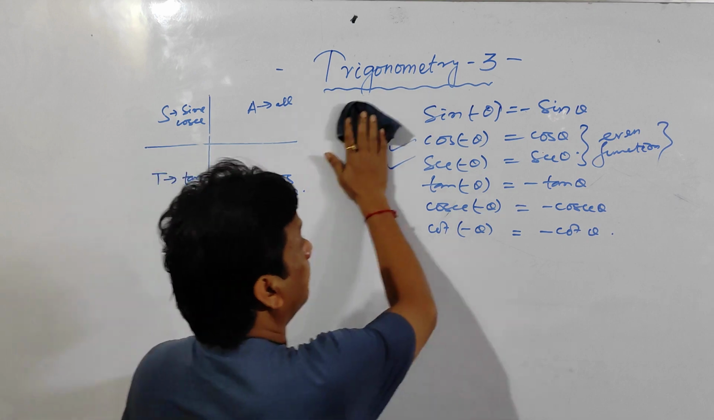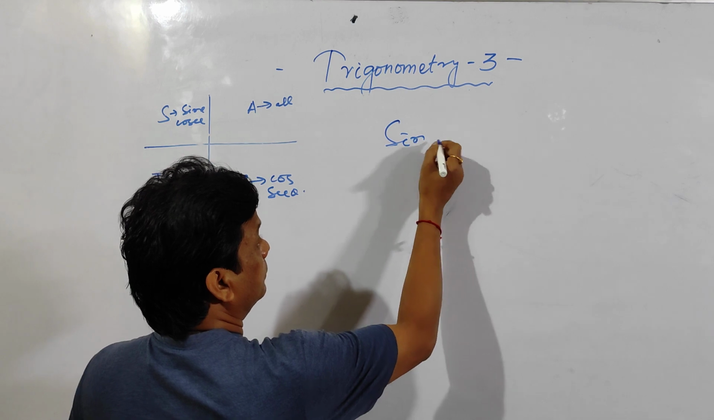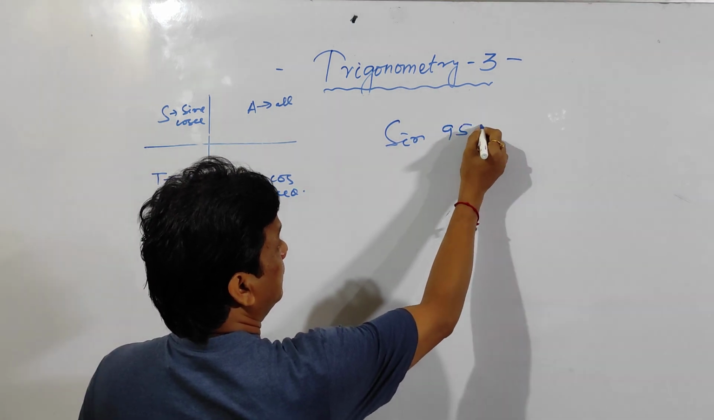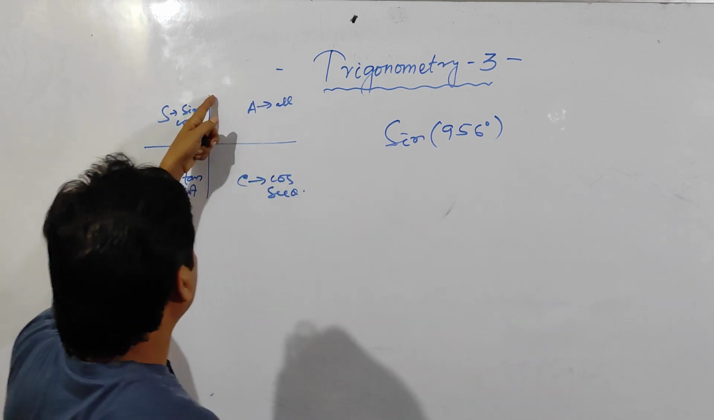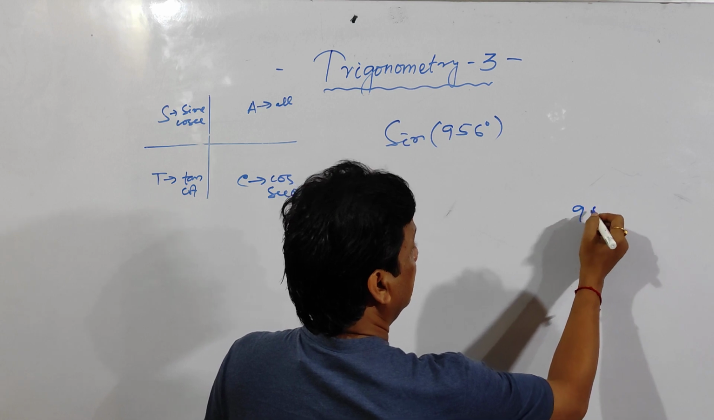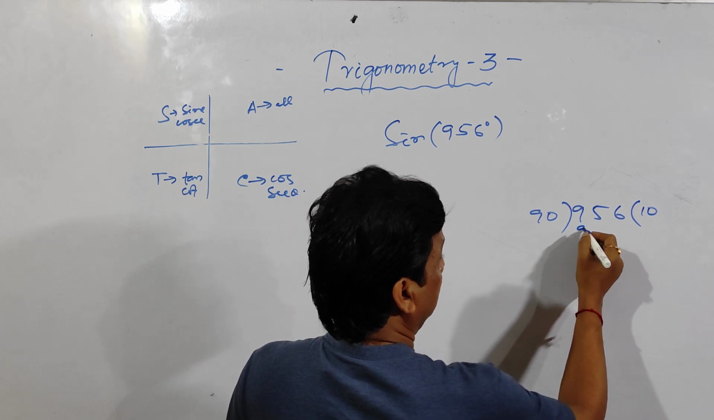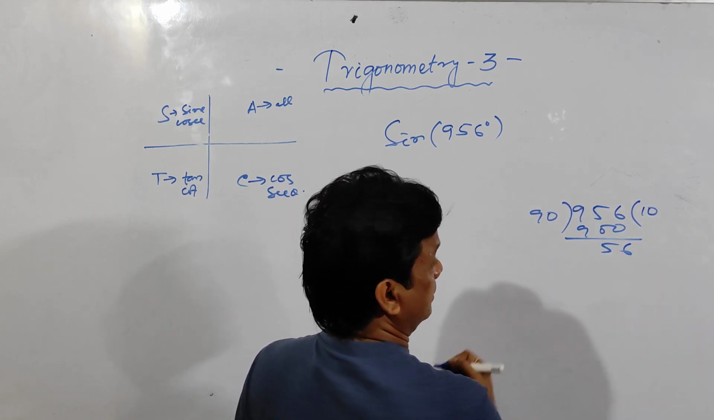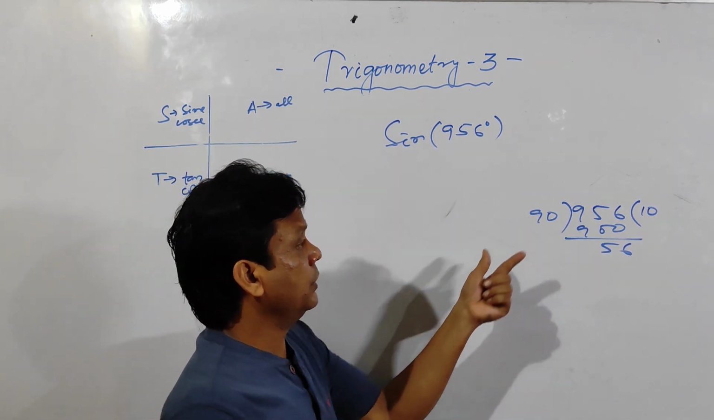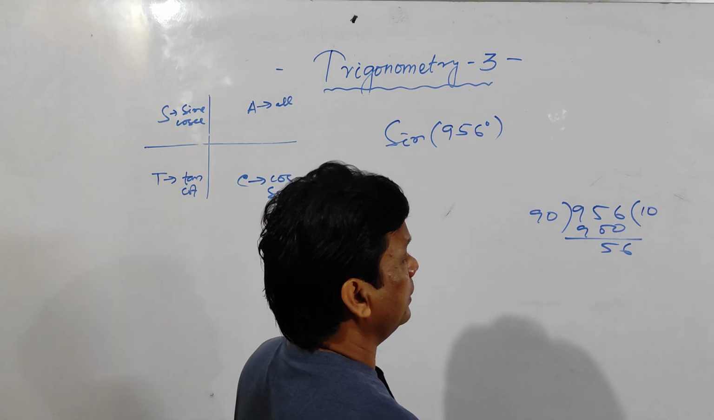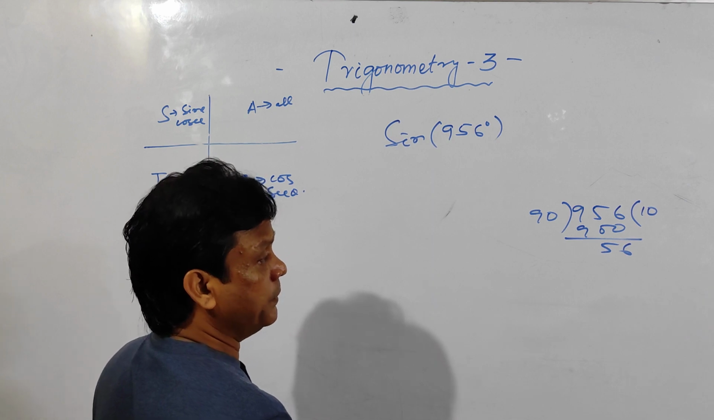Okay, see here. So how to find out sine of 956 degree, whether this quantity is positive or negative? Clear? So since each quadrant is 90 degree, you can divide 956 by 90. It will be 10, so that will be 900, and the remainder is 56.